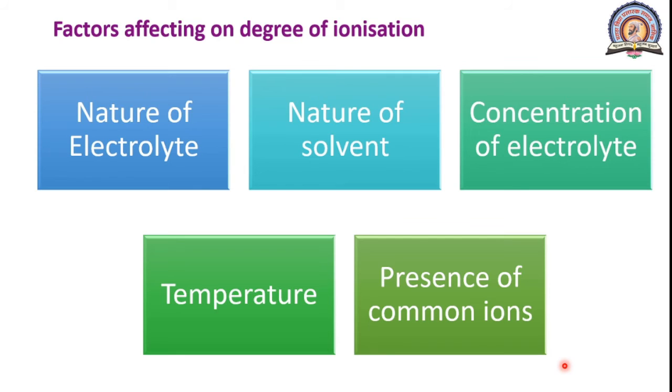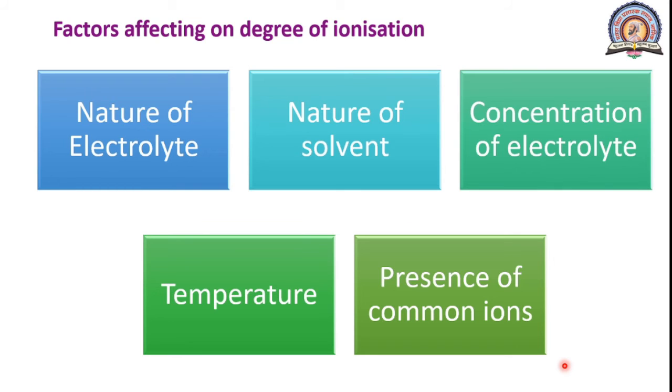The strong electrolyte dissociates or ionizes completely. For the strong electrolyte, the degree of ionization will be high. Whereas for the weak electrolyte, where the molecules dissociate partially, the degree of ionization will be low, and for the moderate it will be medium.